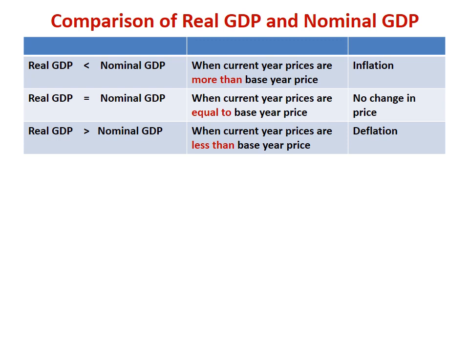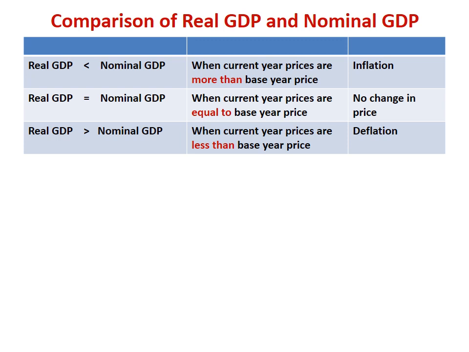Now, how can we compare real GDP and nominal GDP? Sometimes real GDP can be less than nominal GDP. That means the value of nominal GDP is larger than the value of real GDP. It happens when the current year prices are more than the base year price.